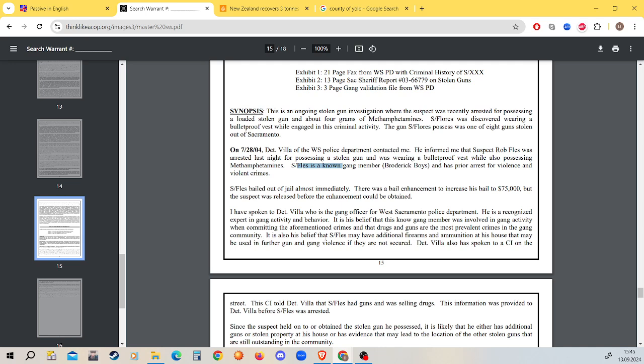"He is a known gang member." This is simply a statement. In this case, "known" is working as an adjective. This is not a passive sentence at all.